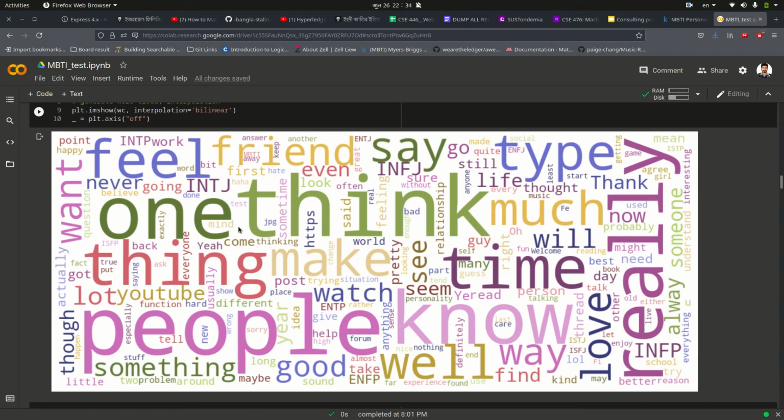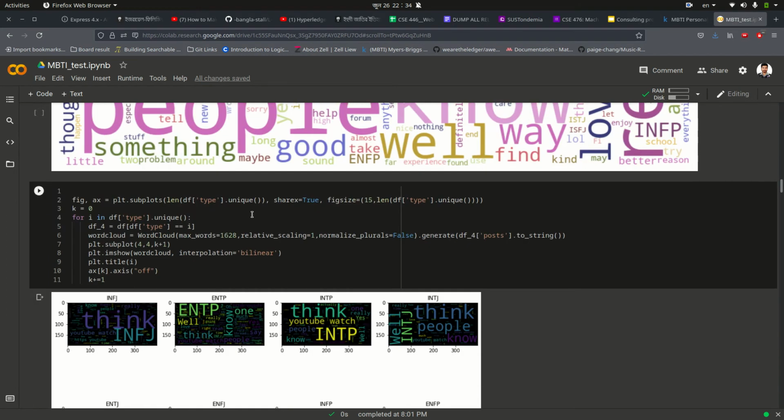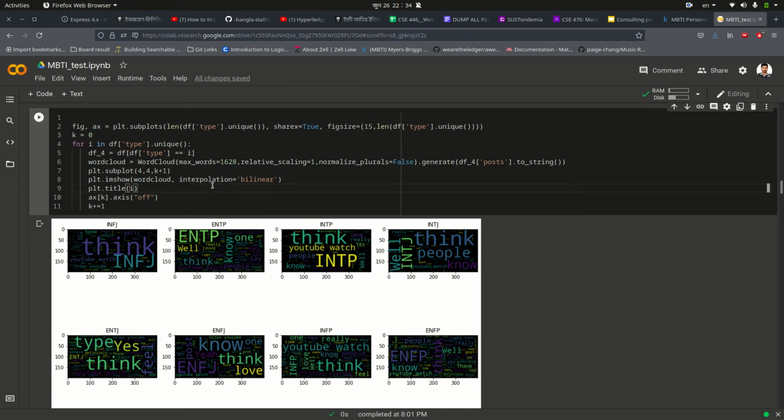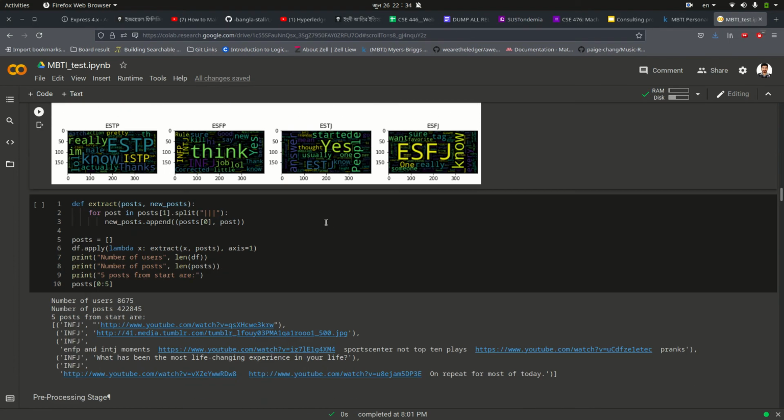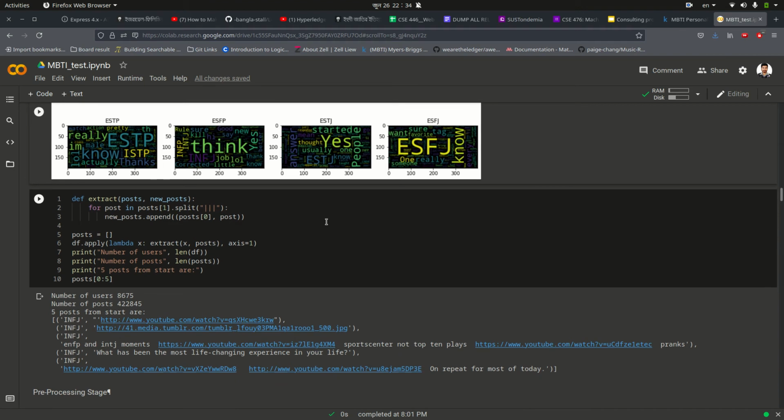The bigger the font size, the more often the word appears. And for each personality type, like ENTP, INTJ, there is the count of the most common words that occur in this data set. And this is the count.